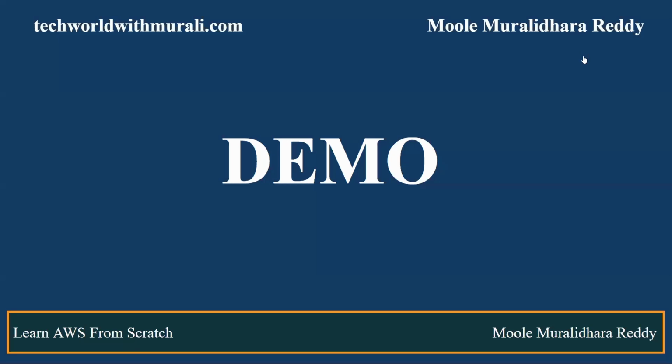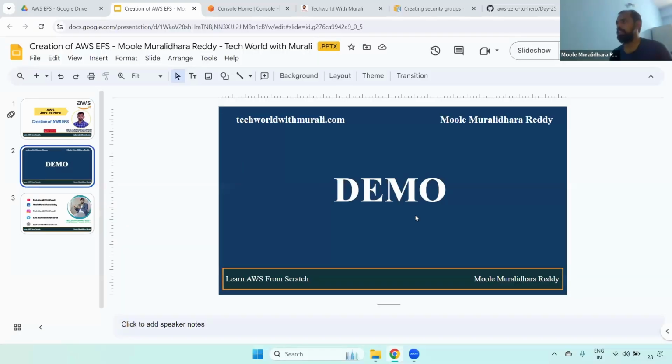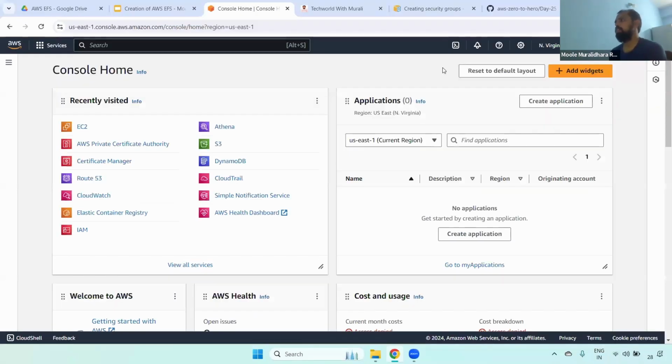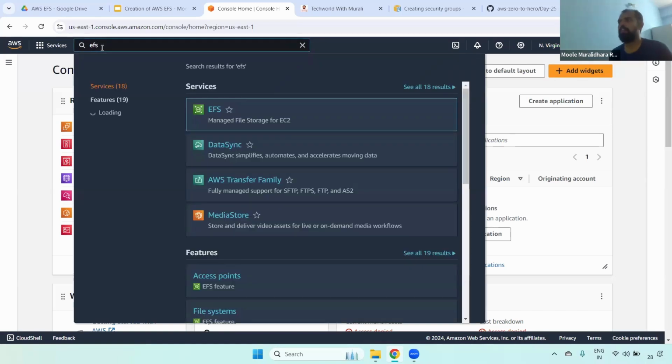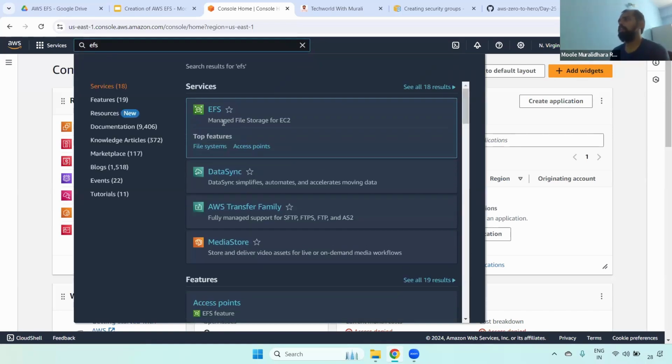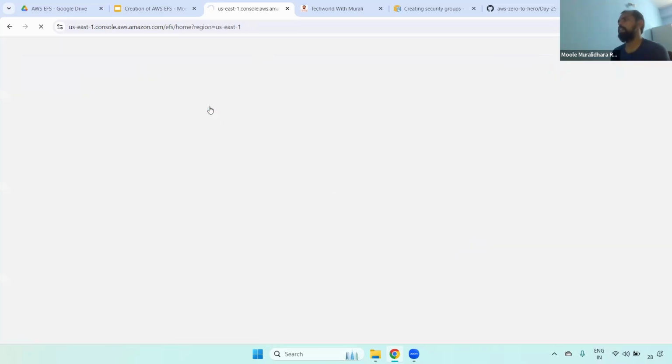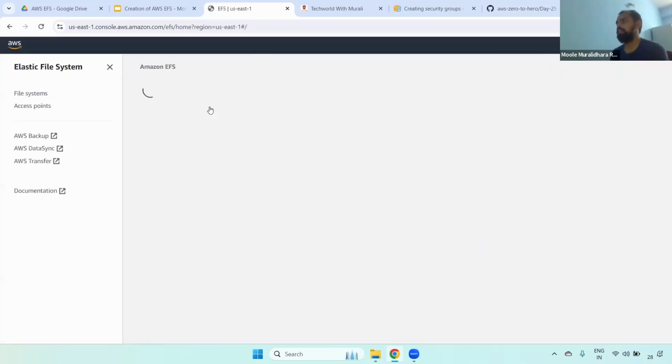Earlier we saw the differentiation and the uses of EFS. Now we are going to create the EFS. First, log into the account, and remember guys, EFS is also specific to a region level. Currently I'm in North Virginia. In the search box, type EFS. You see here, managed file storage for EC2. Remember one thing, EFS supports only Linux.